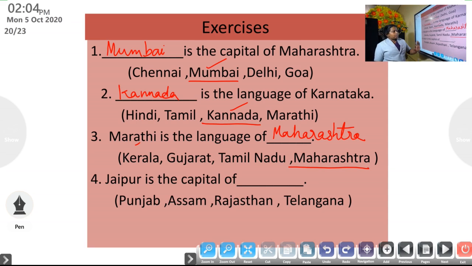Now Jaipur is the capital of dash. Jaipur is the capital of Rajasthan.